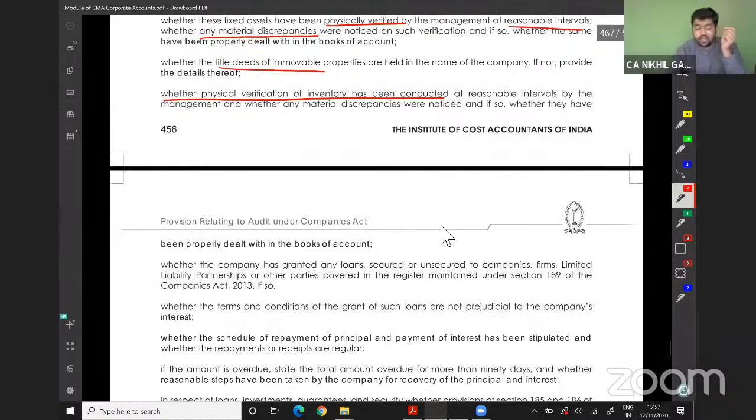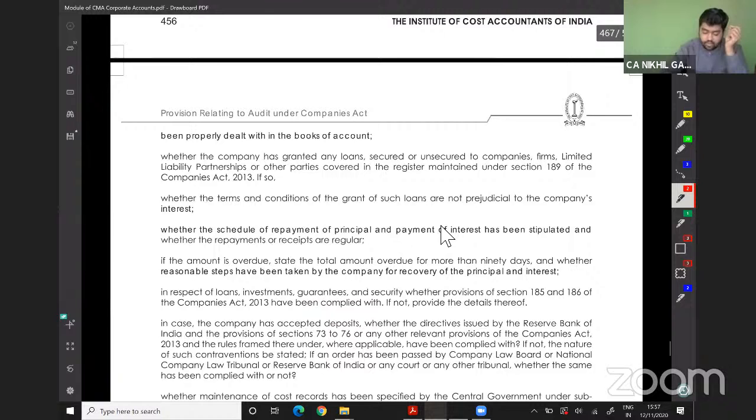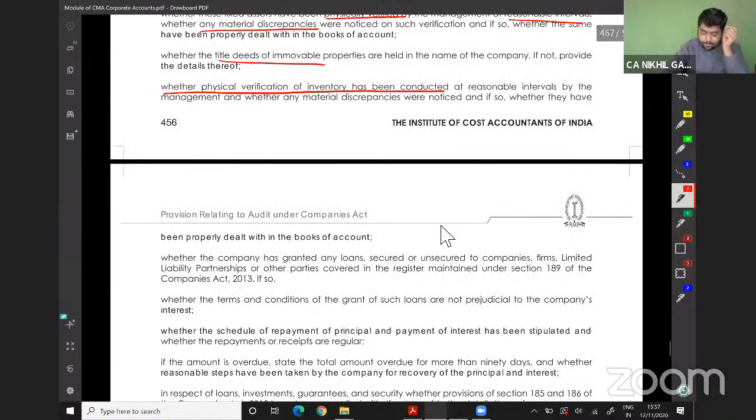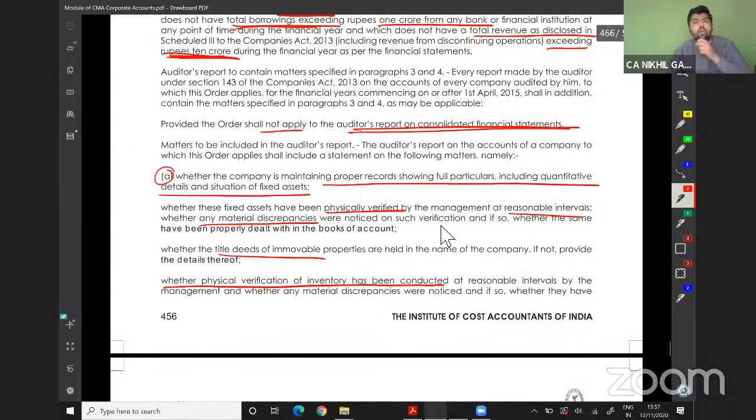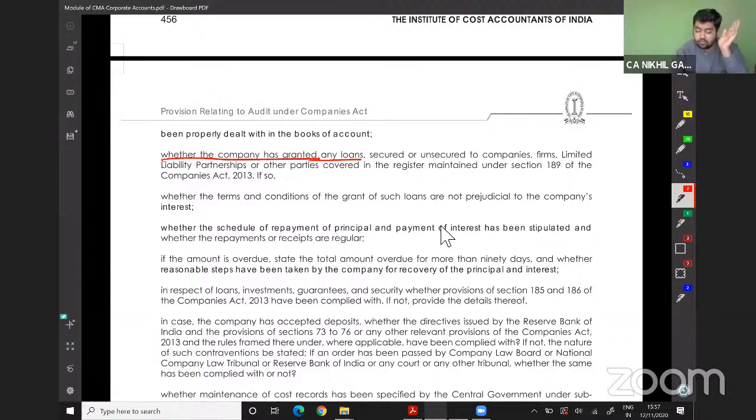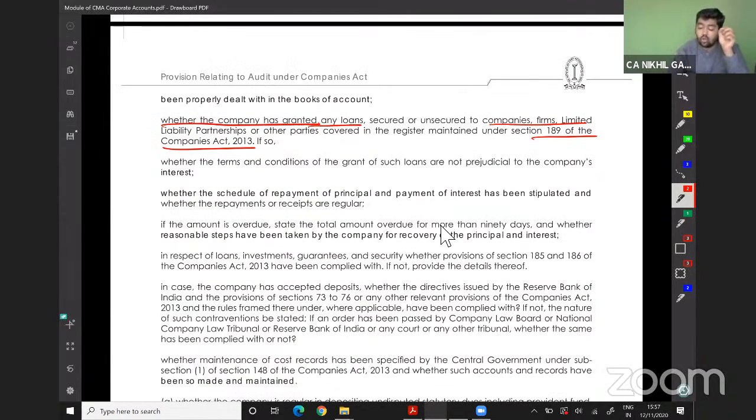Whether the company has granted any grant or any loan, secured or unsecured, to companies, firms, or LLP or other parties listed in the register maintained under section 189 of the Companies Act, meaning to their related parties. Whether the terms and conditions of the grant of such loan are not prejudicial to the company's interest. Whether the schedule of repayment of principal and payment of interest has been stipulated and whether the repayments are regular or not.